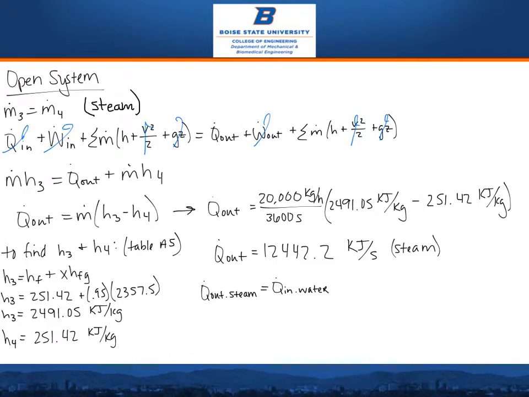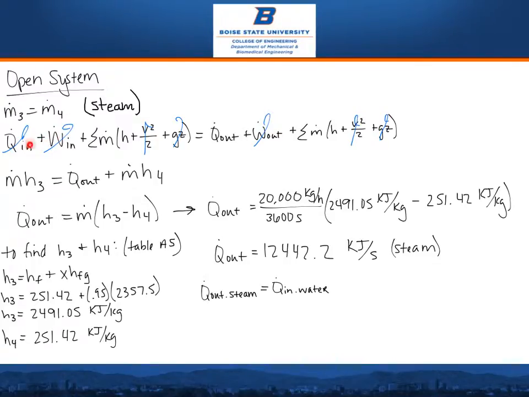We know that this steam power plant is an open system, which gives us two equations to work with: the conservation of mass and the conservation of energy. We're starting with steam, so we're starting with position 3 and position 4. For the steam, we can eliminate potential and kinetic energy. We can also eliminate work in and work out.